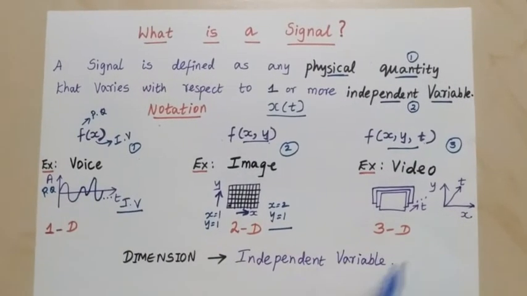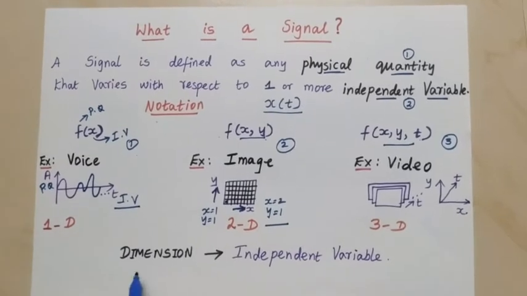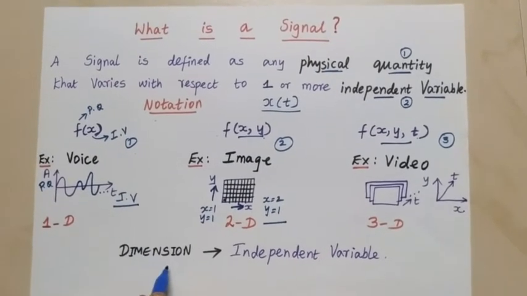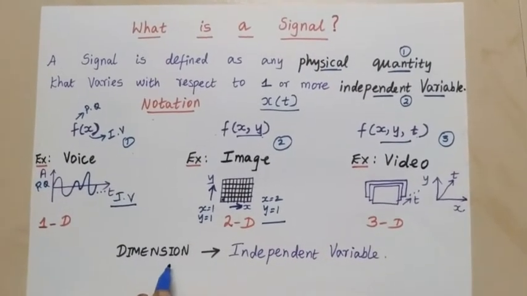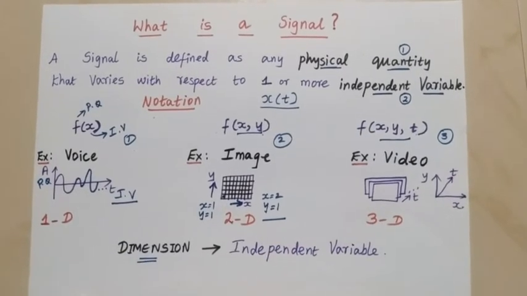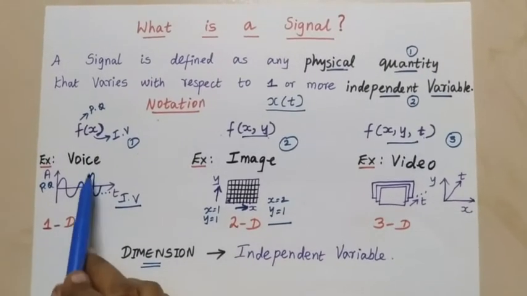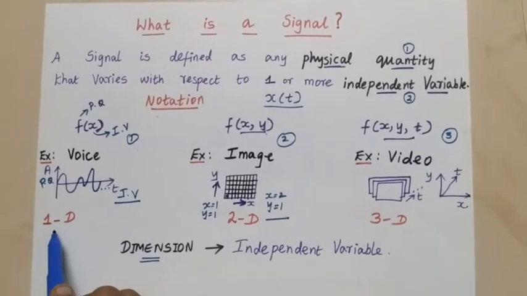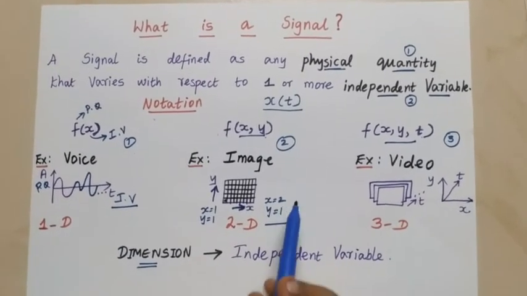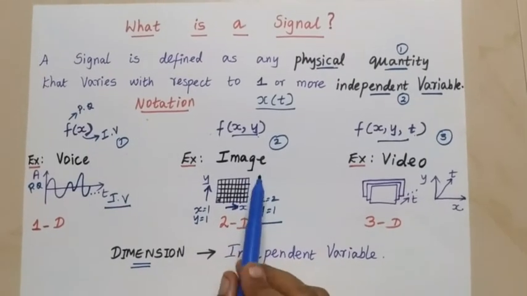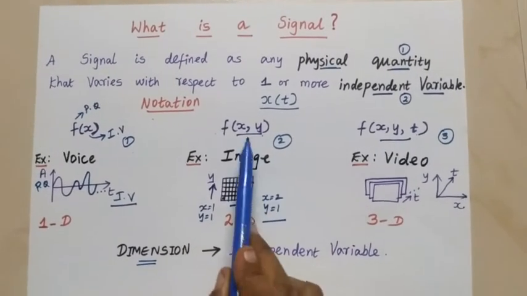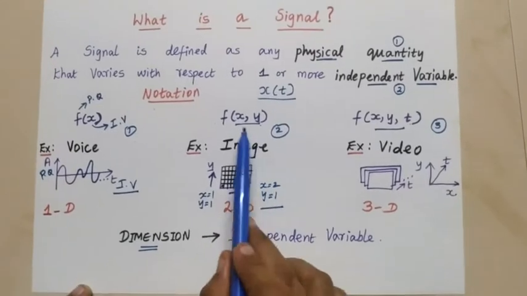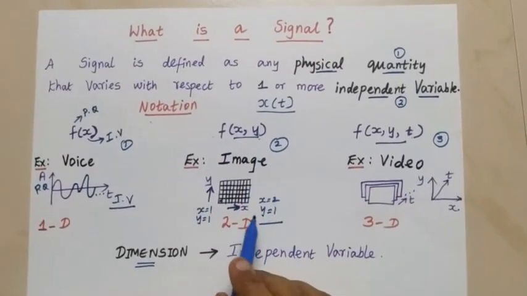So what does it mean? The independent variable is called a dimension of a parameter. For voice, only time is the variable, so it's called a one dimensional signal. In the second case, image, still photograph, we have two independent variables, or we can call it two locations, x comma y.